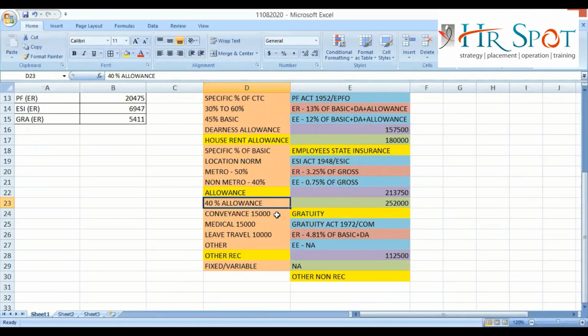For example, I have seen some companies keeping loan facilities inside the benefit part. Some companies include pickup and drop facilities. Some include the corporate mediclaim or life insurance coverage they provide to their employees. But ultimately these components will not have any impact on your salary, because you will not get those components inside your salary. Remember, nowadays many companies include too many components to make the CTC look attractive.